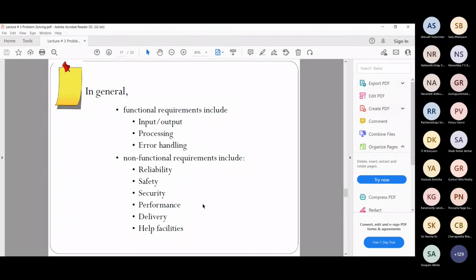Like we discussed about ticket booking software. Their performance is one non-functional requirement. We said that during Tatkal, you will have lots of users accessing the software. Sometimes you get no server. Your page would be stuck. You can't get anything. You can't book. You can't do anything. That is because the system is not able to respond when you have a large load.